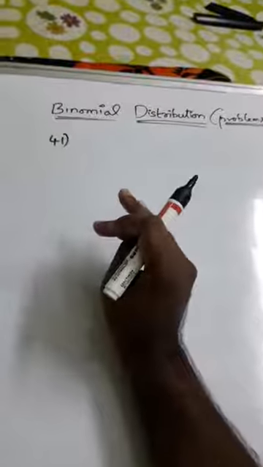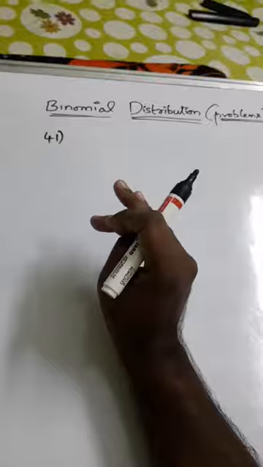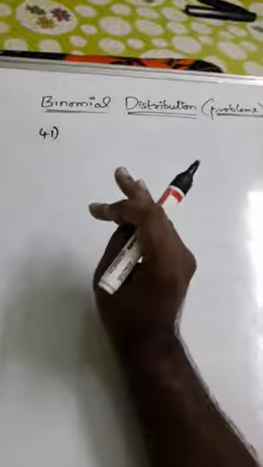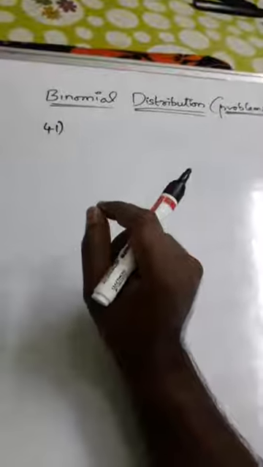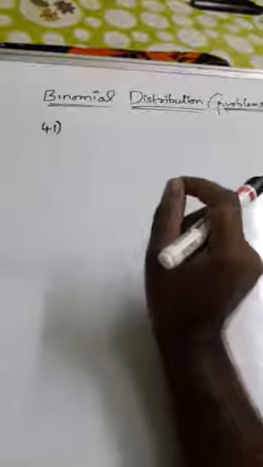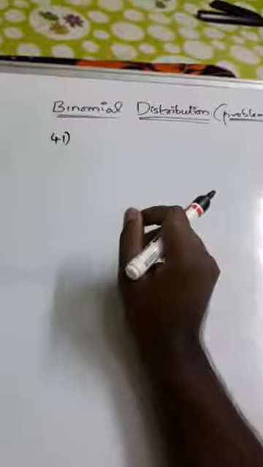Here, 1/10 ratio of the ships were sunk. I am just reading once again: 1 of 10 ships are sunk. A random sample of 5 ships are selected.